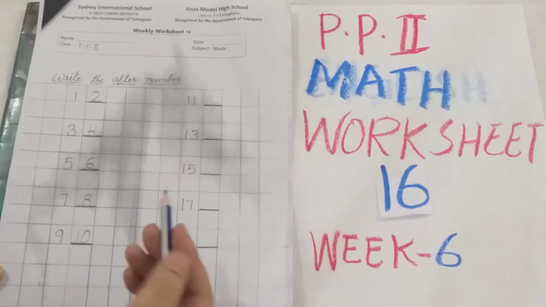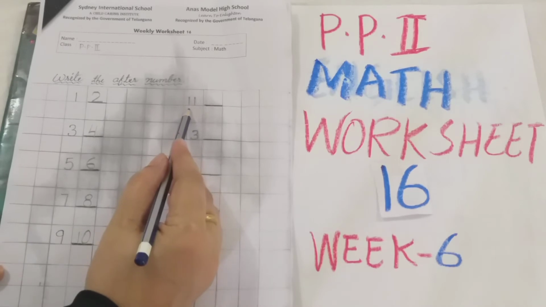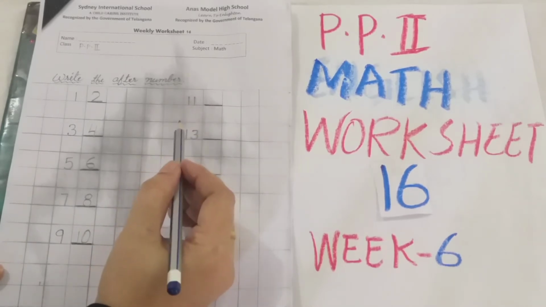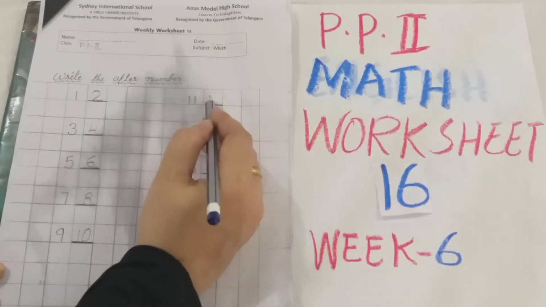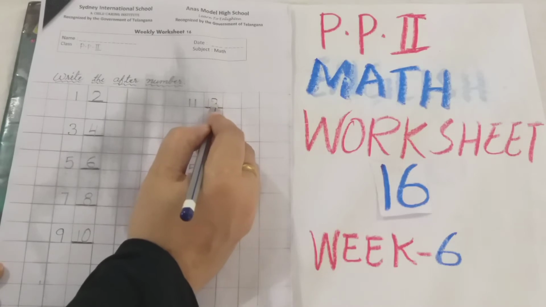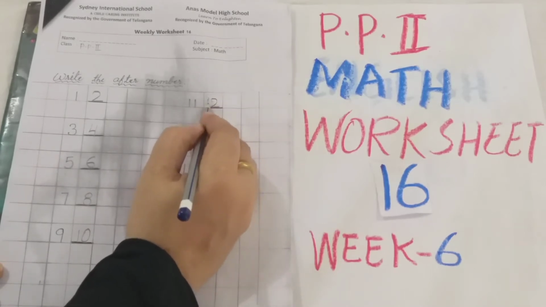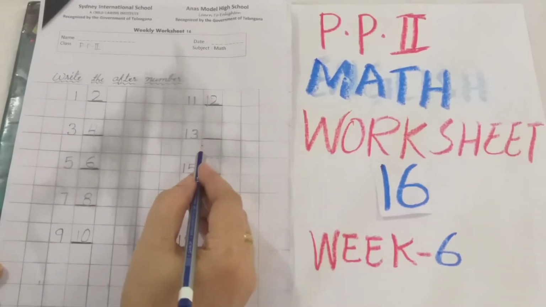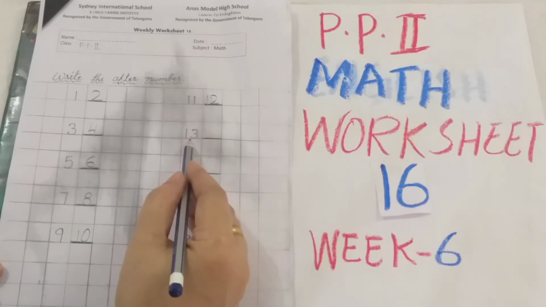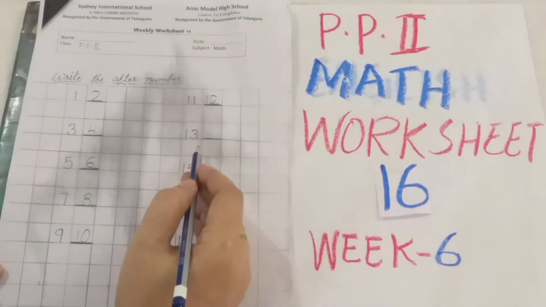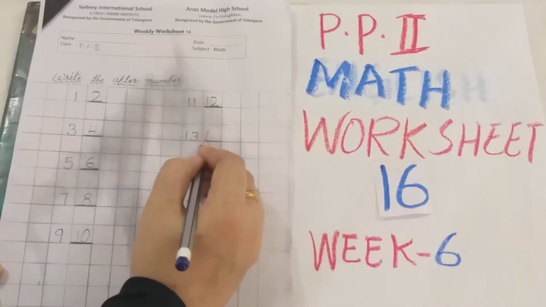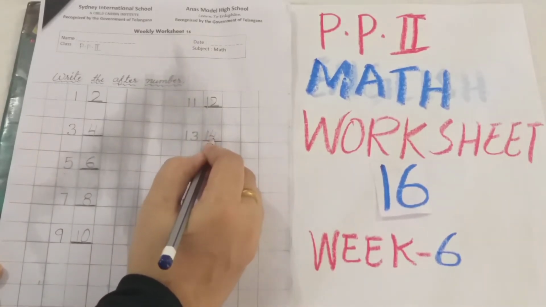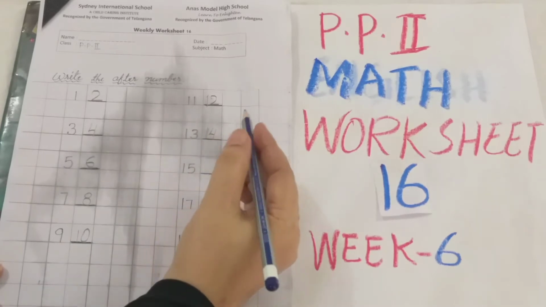Okay. Now look here. Which number is this? 11. 11 after what you have to write here in the dash? 12. Number 12 you have to write 1 to 12. Touch the line and write properly. Now 13 is here. 13 after 14. 1, 4, 14 you have to write in the dash.